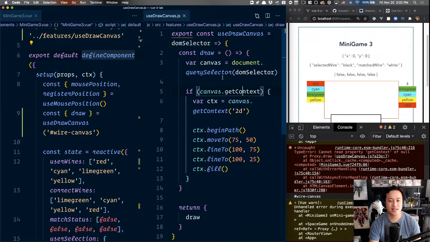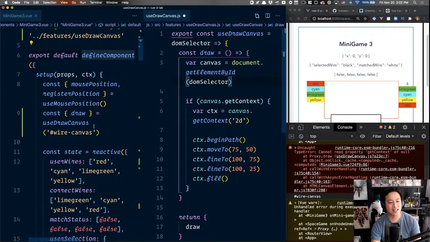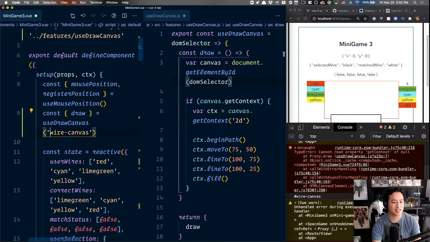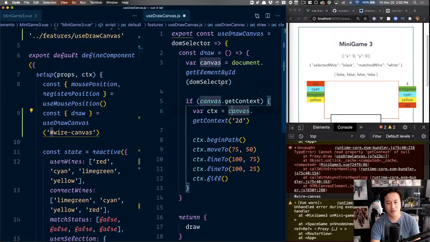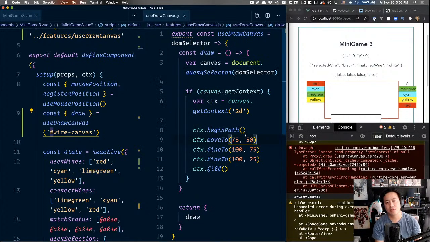The problem was, if you're following along, it was like get element by ID, and if it's get element by ID, I'm passing it the wrong thing. It should just be this. I think CSS selectors are a little bit more intuitive to everyone as far as passing in the selector. That's why I usually prefer the query selector, because then people can be more flexible, like if they want to do class, ID, element, whatever.